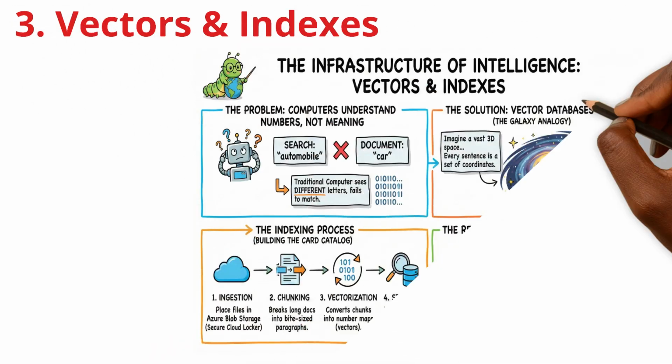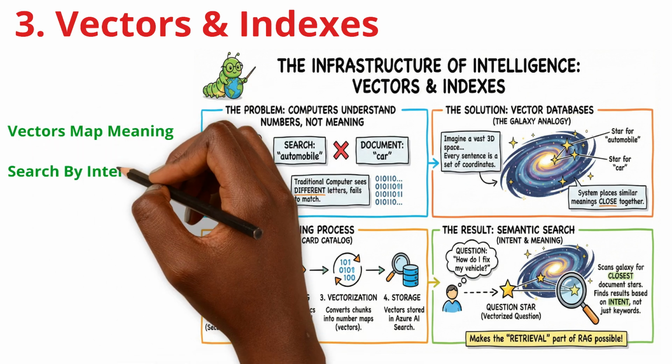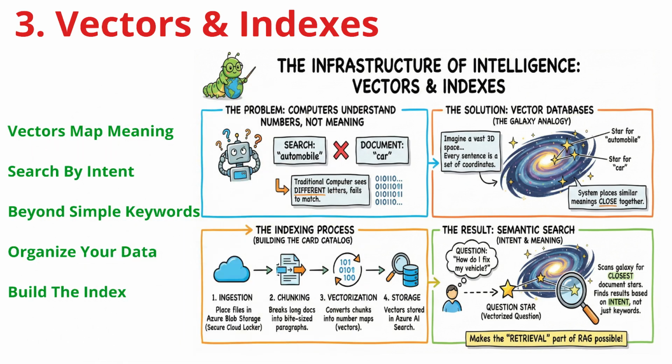Building an AI brain for your business isn't about just dumping files into a folder. You need structure. See, computers don't speak English. They speak math. If you search for automobile, a standard computer might miss a document that only says car because the letters don't match. To fix this, we use vector databases.